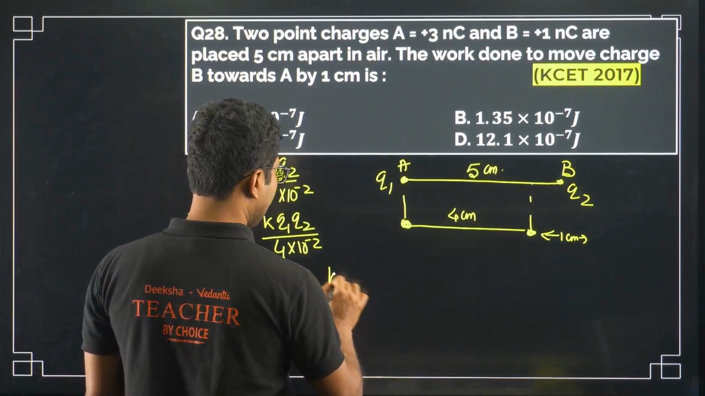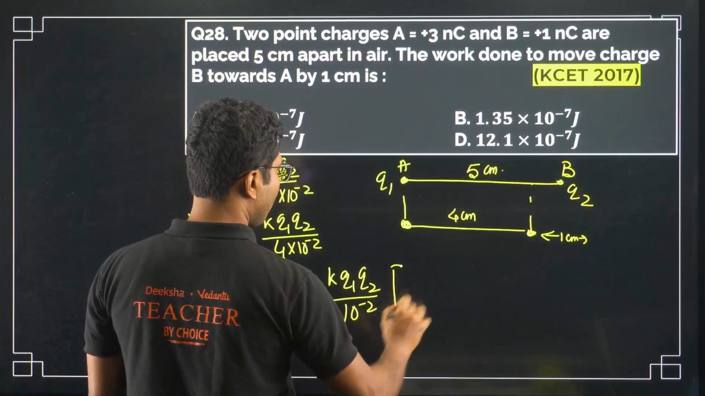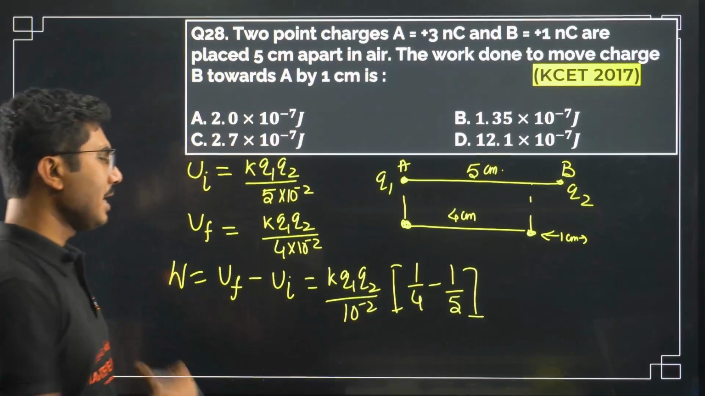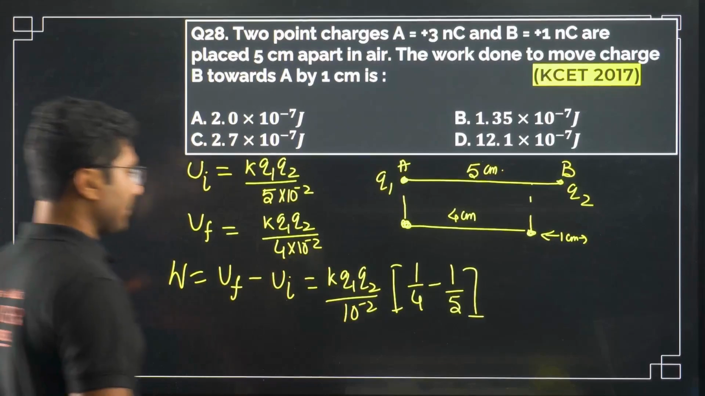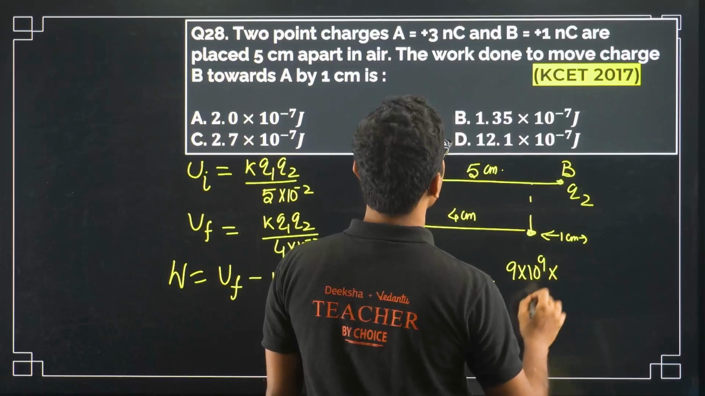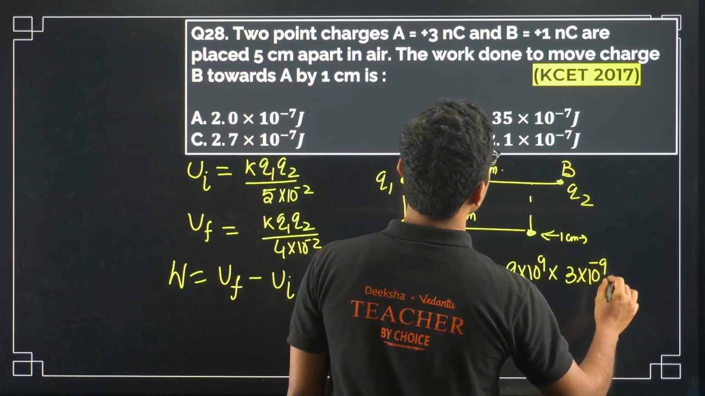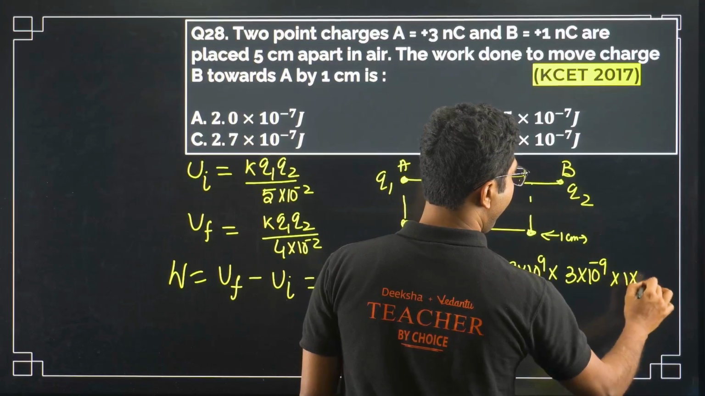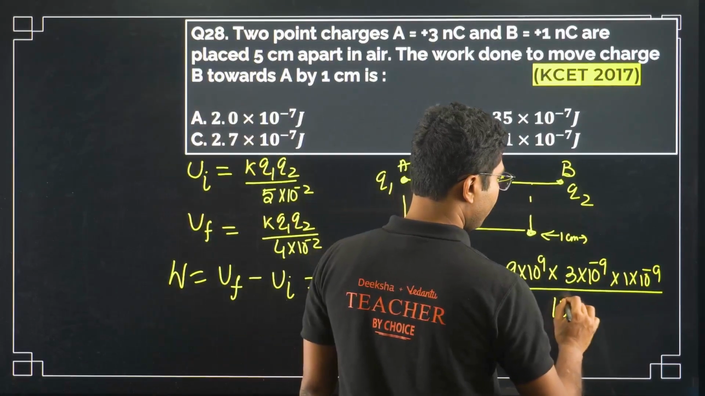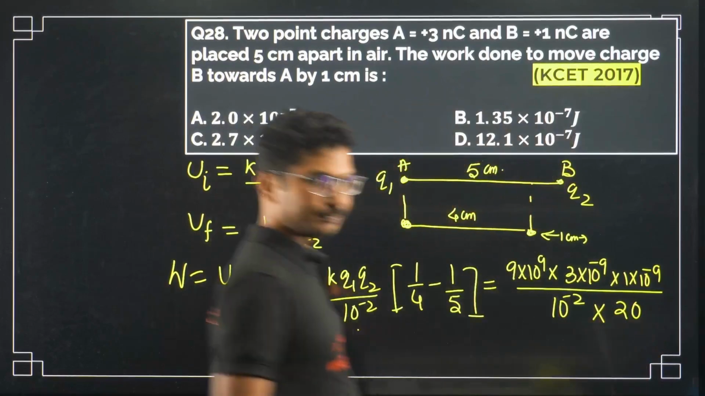So it will be K Q1 Q2 by 10 to the power of minus 2, everything will be common, times 1 by 4 minus 1 by 5. So 5 4s are 20, and 5 minus 4, so it will be 1 by 20. Now let's put the values. K is 9 into 10 to the power of 9, Q1 is 3 nanocoulomb, Q2 is 1 nanocoulomb, and this is 10 to the power of minus 2, and this is 1 by 20, so this will be 20 in the denominator, right?